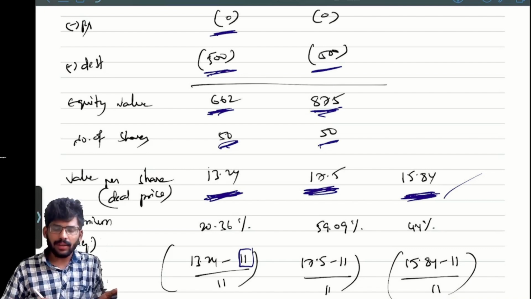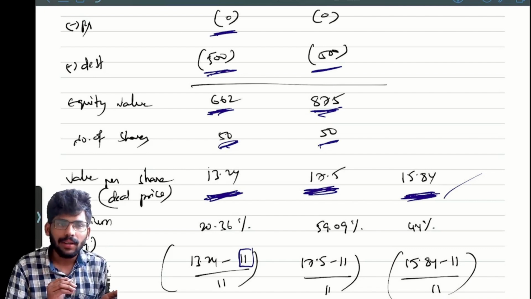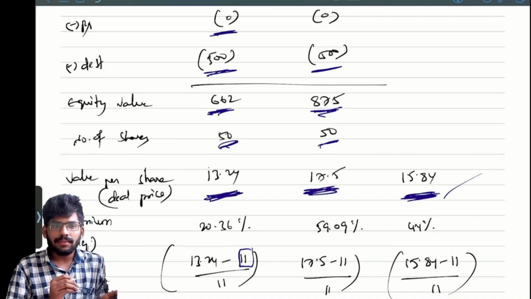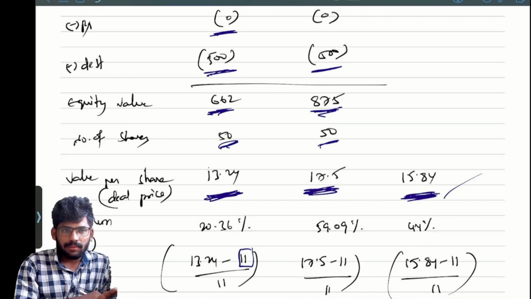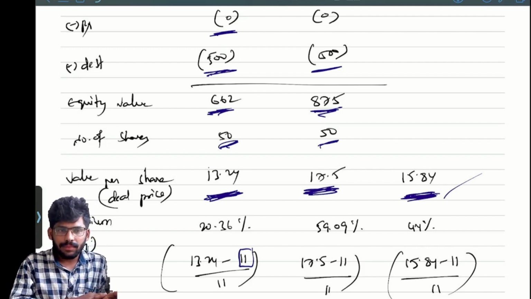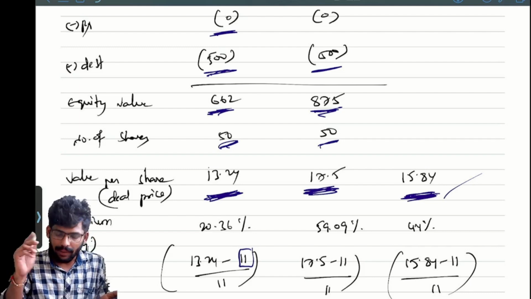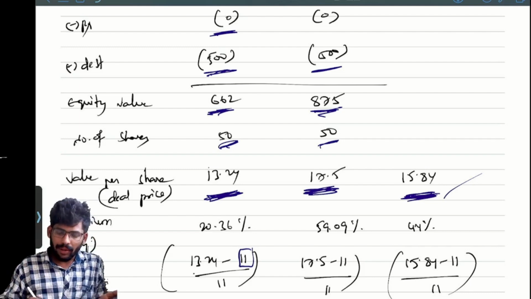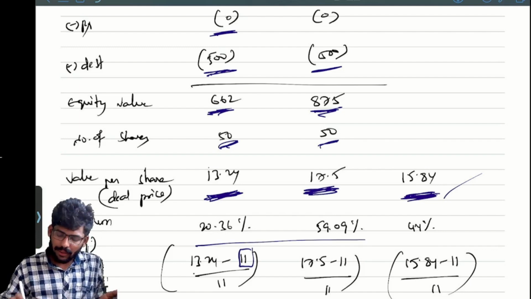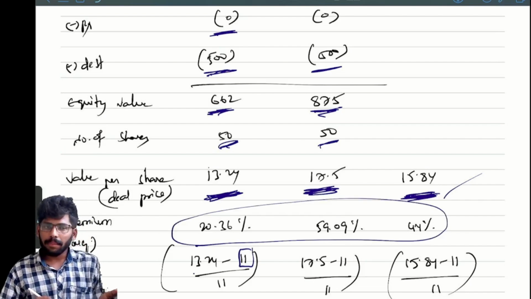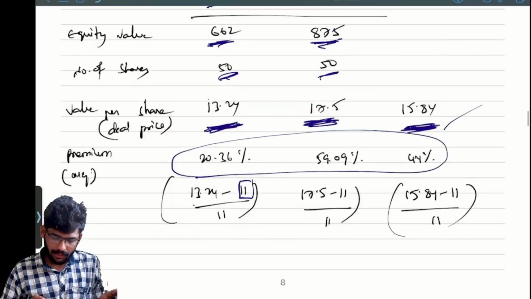Market value per share, nothing but we can also call it the deal price, because we have taken expected values, it includes the premium also. So deal price minus the pre-merger value. How much? 11. So 13.24 minus 11 divided by 11. 17.5 minus 11 divided by 11. 15.84 minus 11 divided by 11. You will get this percentage, premium. That's it.